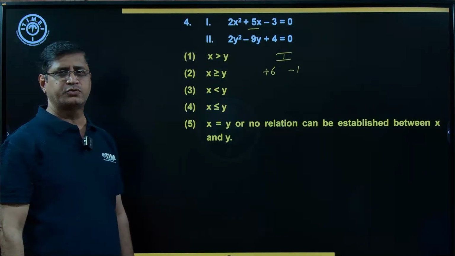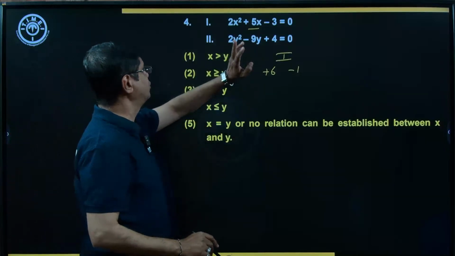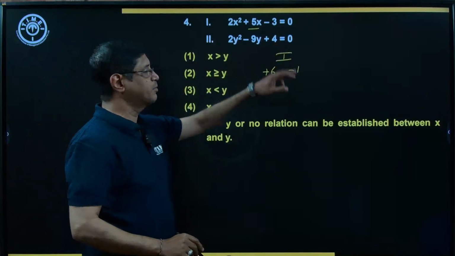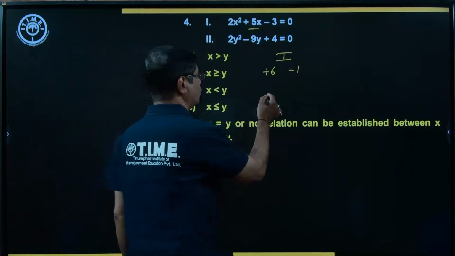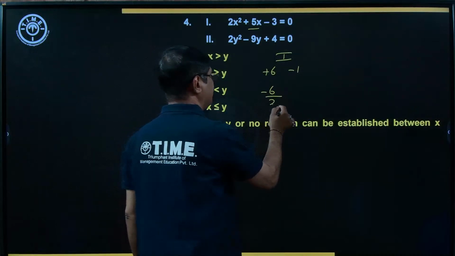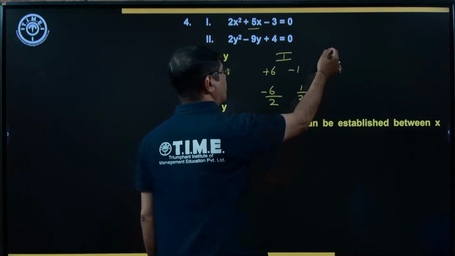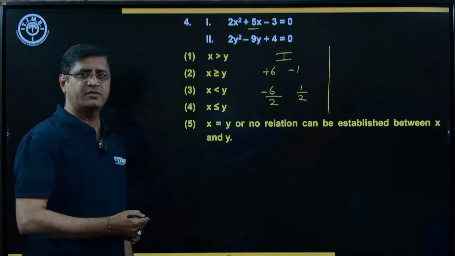Positive 6 and minus 1. By adding these two, we get the middle term positive 5. Multiplying these two, we get minus 6. Hence the roots are minus 6 by 2 and 1 by 2, the roots of the first quadratic equation.